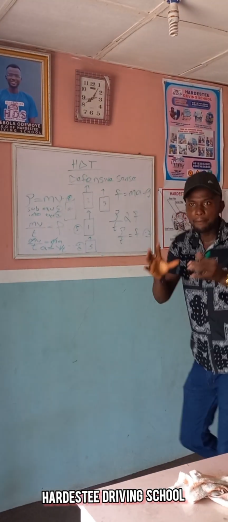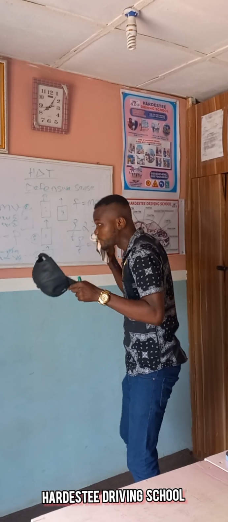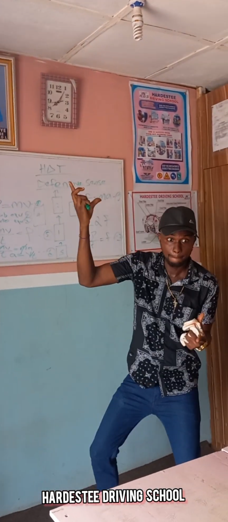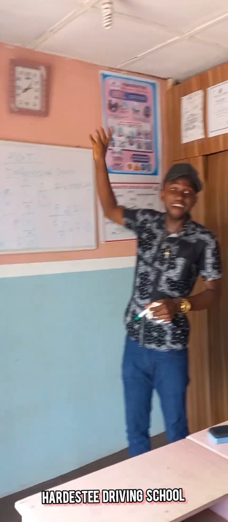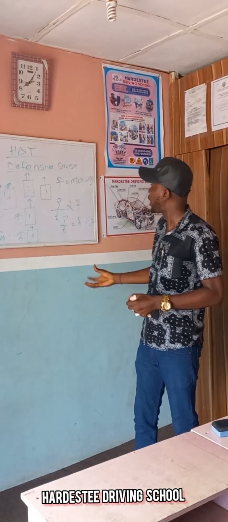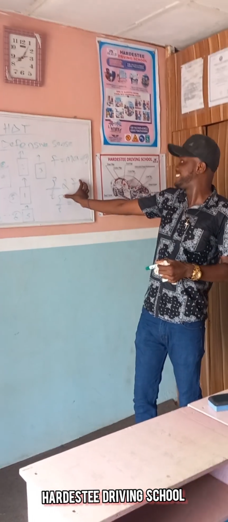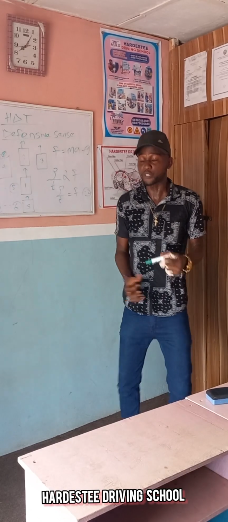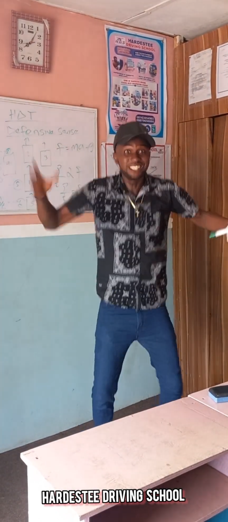Now, looking at this, what am I bringing out here? What I'm bringing out is that acceleration is velocity over time. If you look at the formula of acceleration, even from the onset, it is velocity over time. Now we bring it out from the equation of motion. This is the second law of motion, which says that the rate of change of momentum of a body is directly proportional to the applied force, which takes place in the direction in which the force acts.